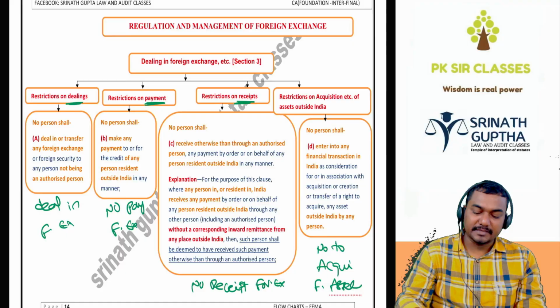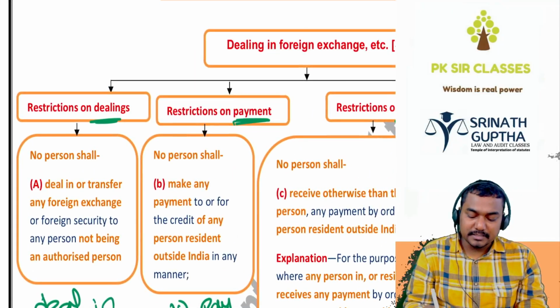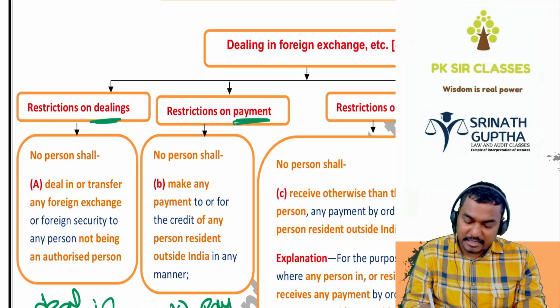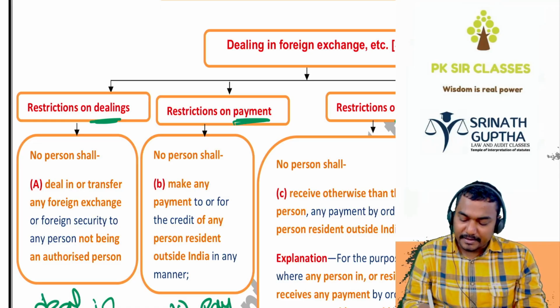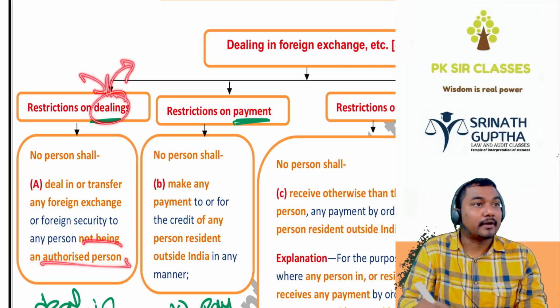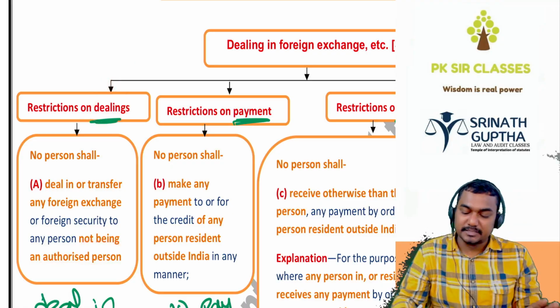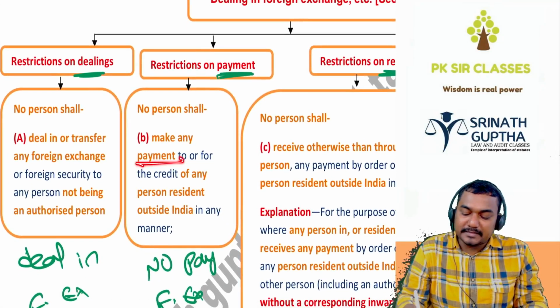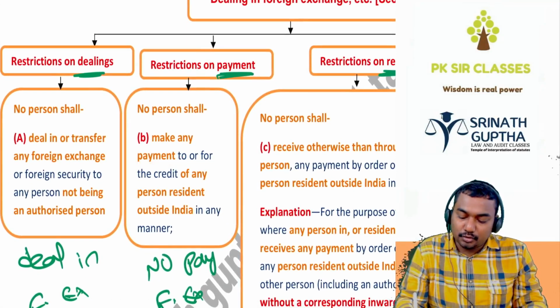Then, so no person shall deal in or transfer any foreign exchange or foreign security, not being an authorized person. Don't convert Indian rupees into foreign currency or foreign currency into Indian rupees unless you're an authorized person. And not to make the payment to or for credit of a person resident outside India.